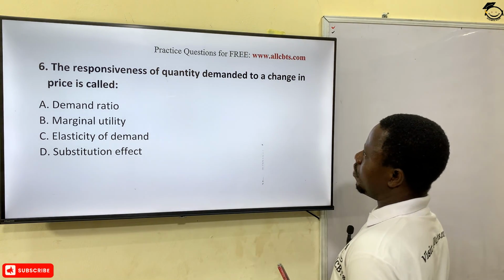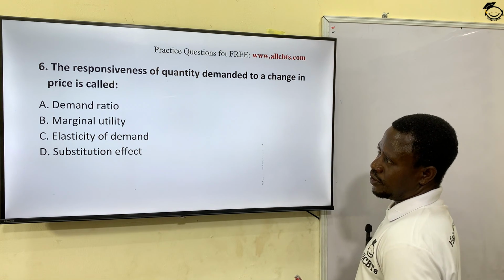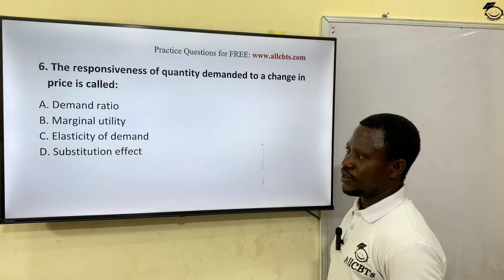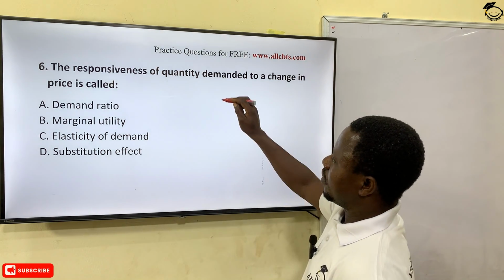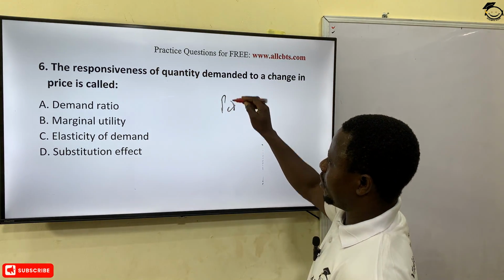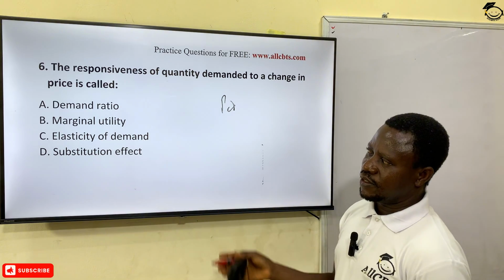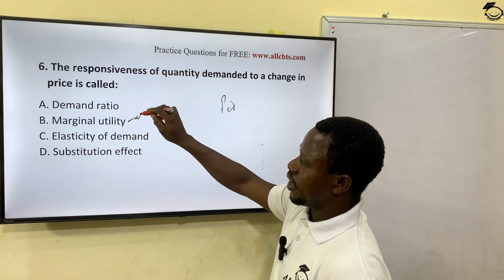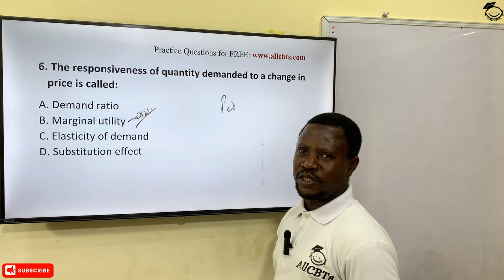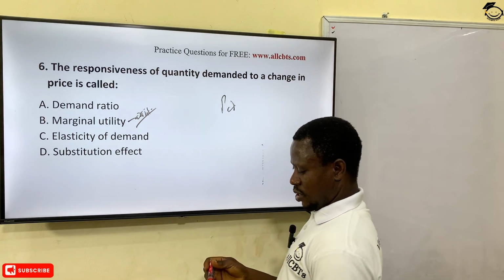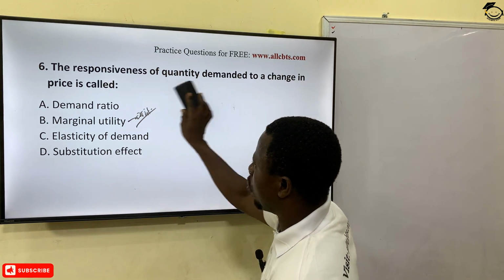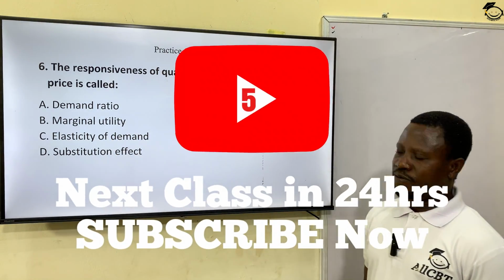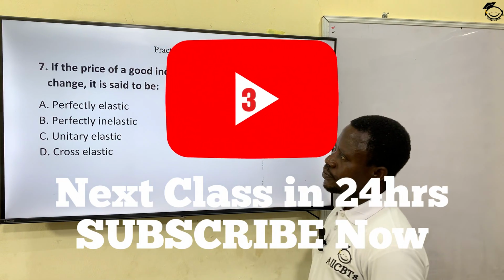The responsiveness of quantity demand to a change in price is called demand ratio, marginal utility, elasticity of demand, substitution effects. We just mentioned it earlier. We'll call it price elasticity of demand, price ED. So the answer is elasticity of demand. Marginal utility has nothing to do with it. It's talking about the additional benefits or the additional enjoyment of one additional product you bought. That's marginal utility you enjoy or consume, right? So the option for this question is elasticity of demand. Let's see the next question.